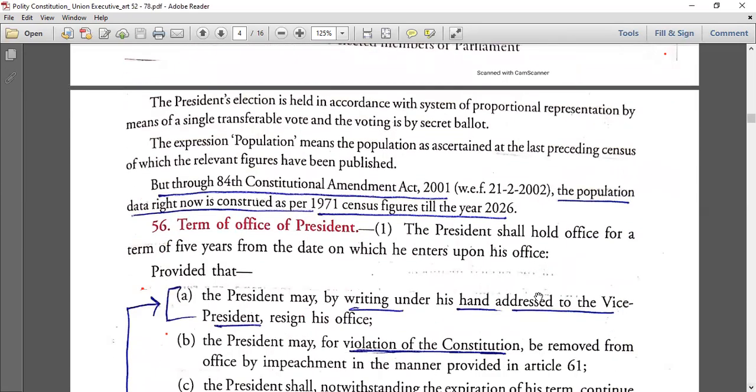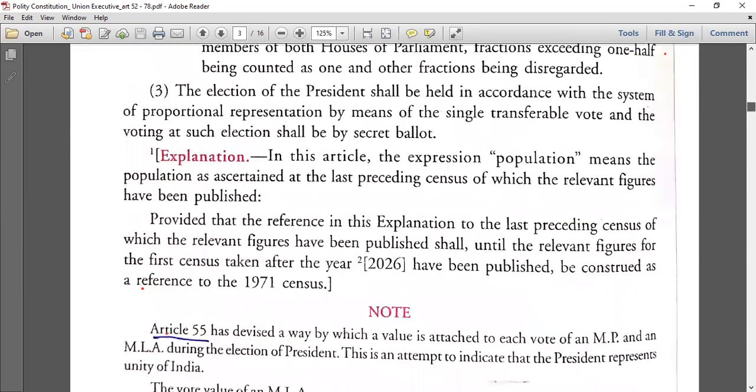वही चीज लिखा है, but here you need to know, because one thing is also mentioned, if you see here the last clause. So the election of president shall be held in accordance with the system of proportional representation by means of single transferable vote. I will explain what is proportional representation. I'll send you a 4-minute video in the group. You can check very easily. It is explained there. Just a 4-minute YouTube video I'll send you. So by means of a single transferable vote.